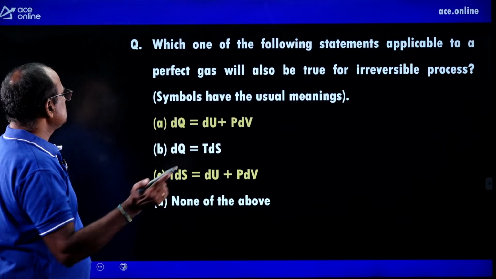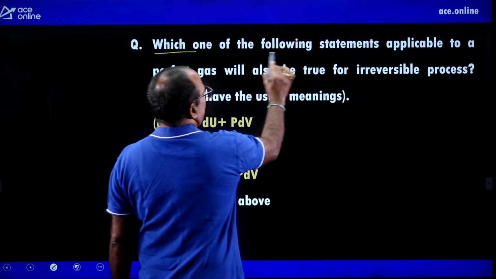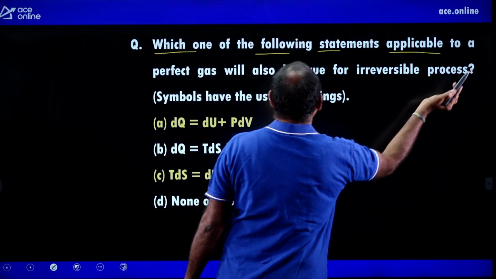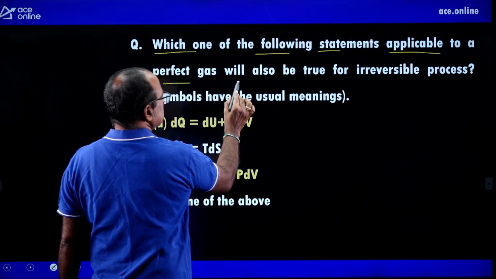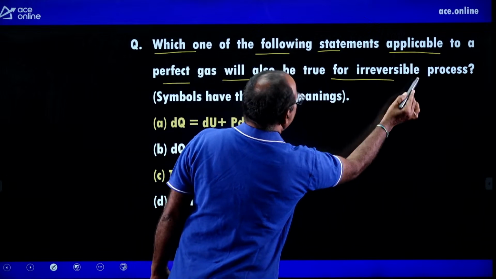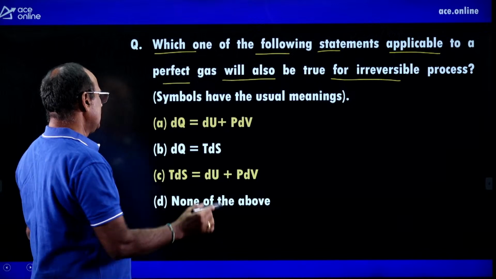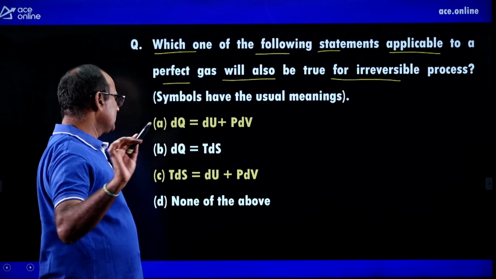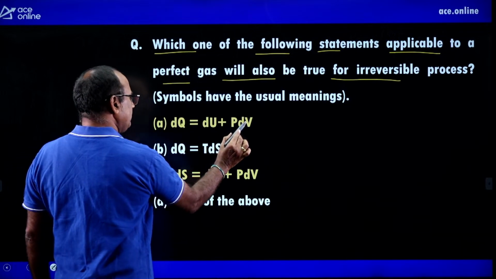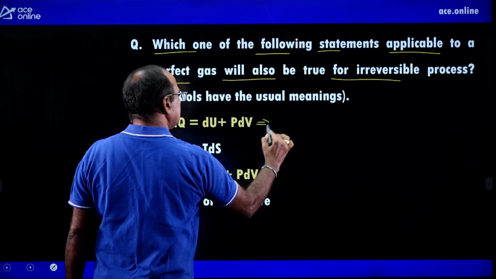It is asked like this. Which one of the following statements applicable to a perfect gas will also be true for irreversible process? Symbols having the usual meanings. dq equals du plus pdv. This is for only reversible process.